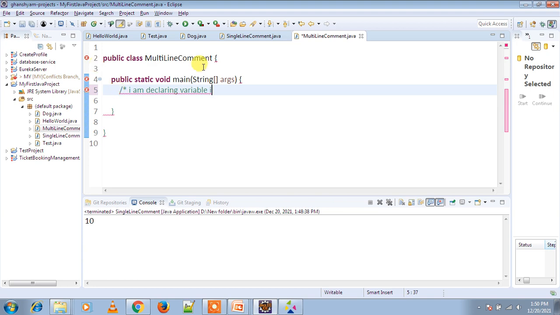Okay, it is showing some syntax error. Public static void main.